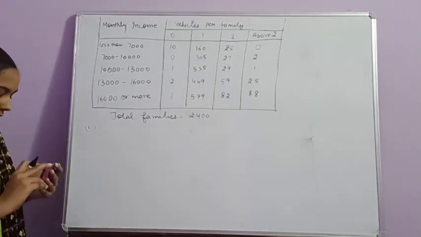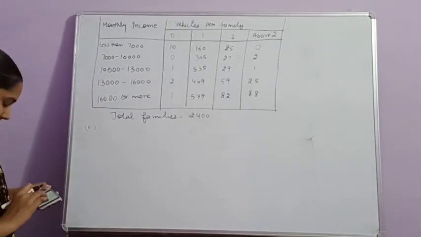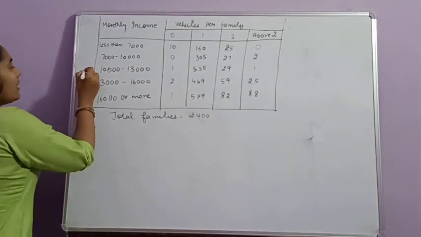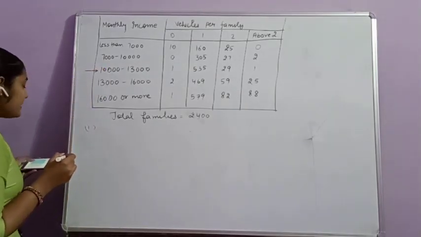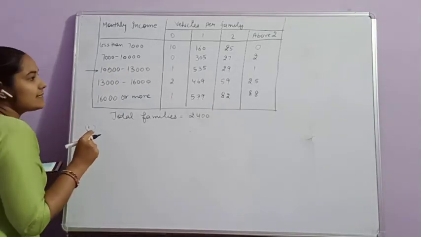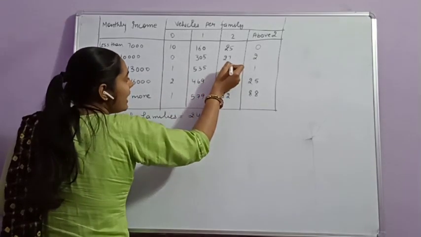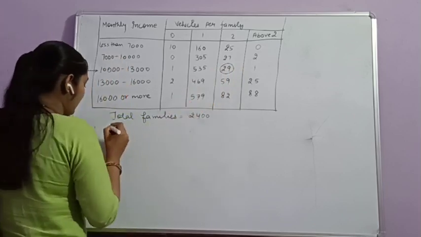Now we have to find out the probability of earning 10,000 to 13,000 and owning exactly two vehicles, that is 29 families.